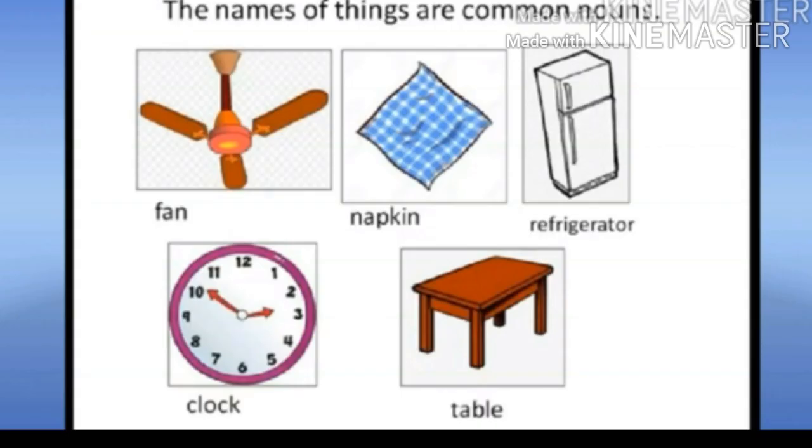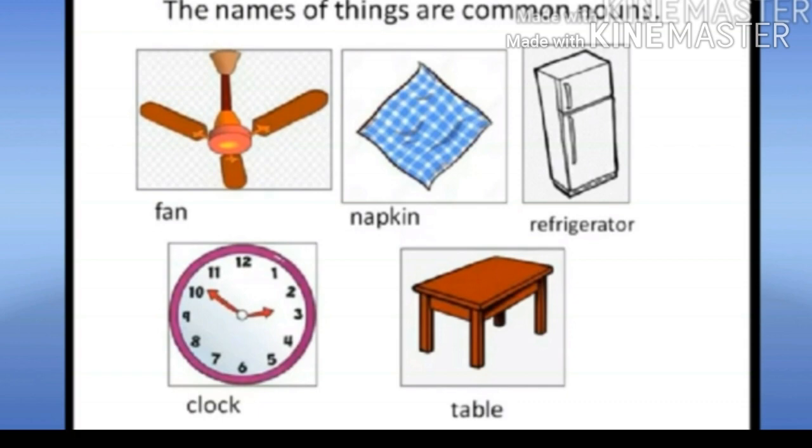Now kids, next see the names of things that are common nouns. Now fan. Can you see kids? Fan. There are so many types of fans. Hand fan, ceiling fans, isn't it? Table fan. Now napkins. You all use different kinds of napkins. Napkin is also a common noun. Refrigerator, clock, table. These all things are many and they are common in general. So these all are common nouns.